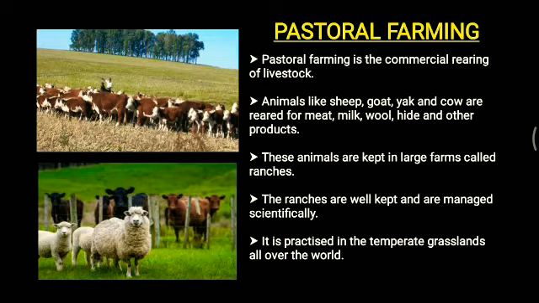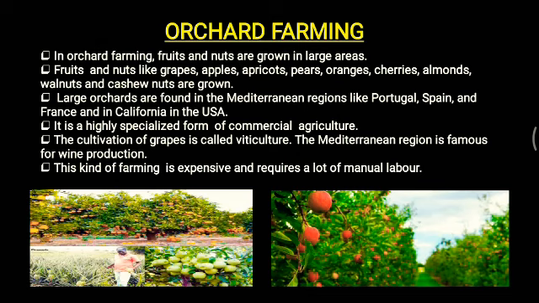Next we have orchard farming. As we have discussed pastoral farming, next there is orchard farming. Now what is the meaning of orchard? In orchard farming, fruits and nuts are grown in large areas. Fruits and nuts like grapes, apples, apricots, pears, oranges, cherries, almonds, walnuts and cashew nuts